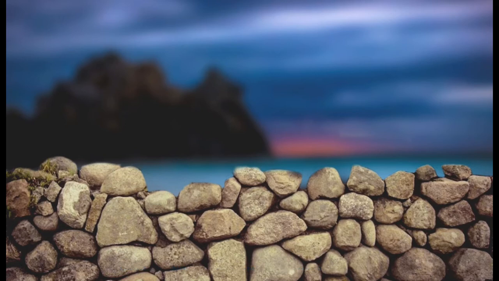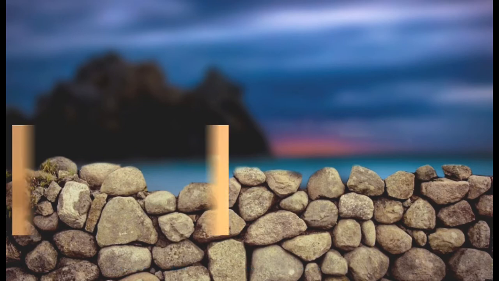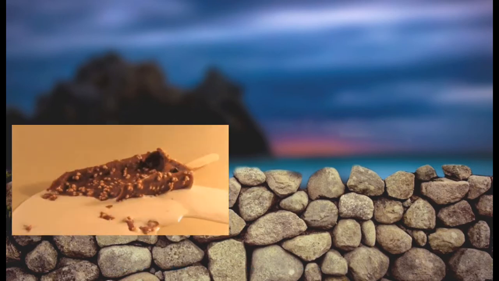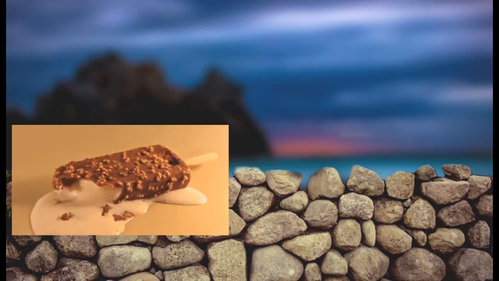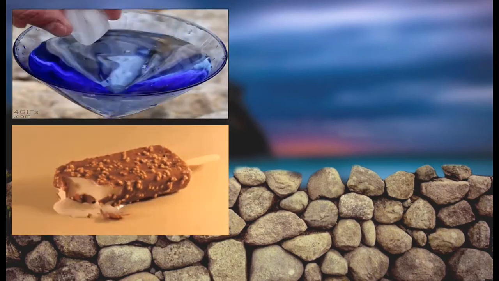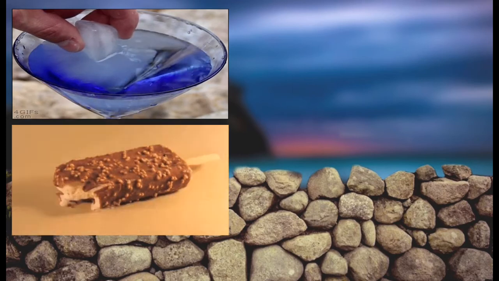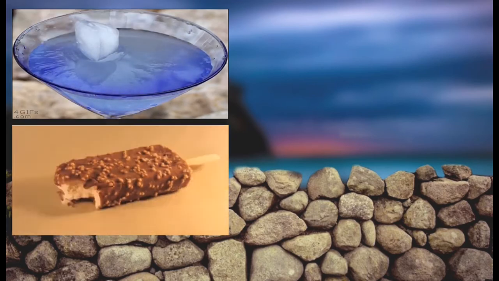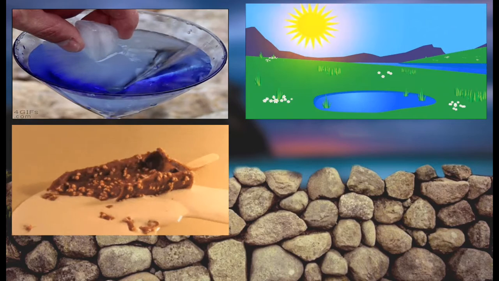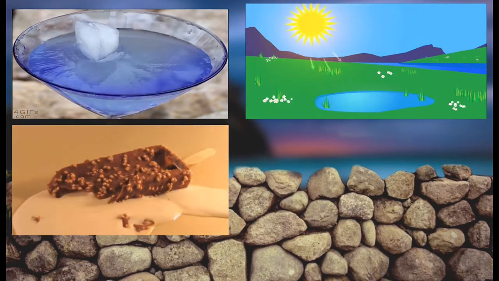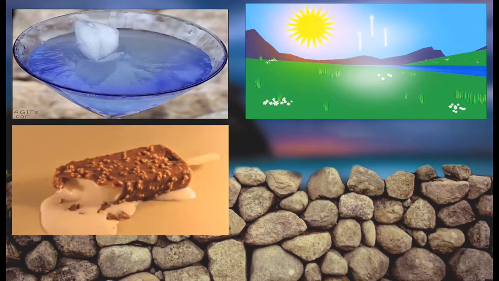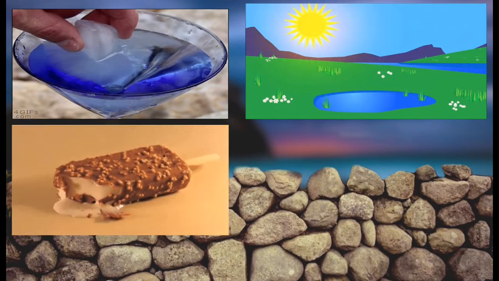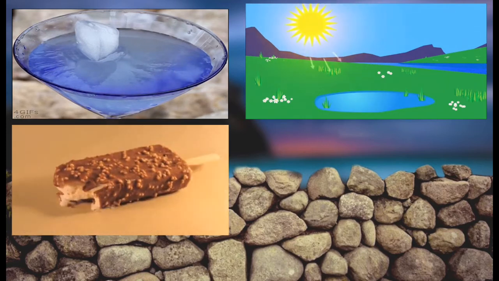Now let's have a look at a few examples here. If I have an ice cream candy and if you place it outside the fridge, you will notice that it will melt. In the same way, if you keep water in a freezer, it tends to freeze at a low temperature. And if there is a water spill in your room or outside on the road, you might see it for a little while and then you will see that it has evaporated, means the water has turned into gas.